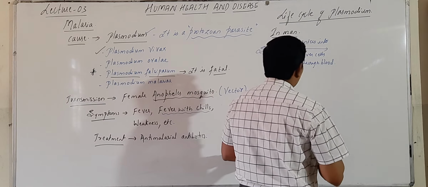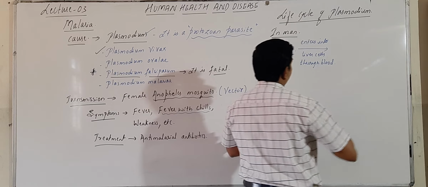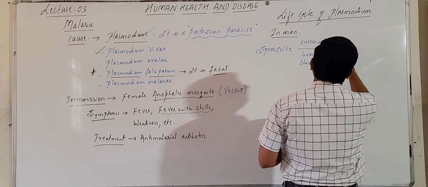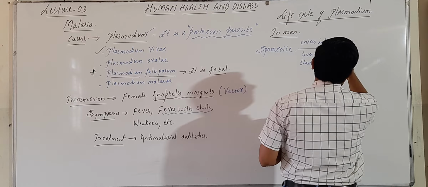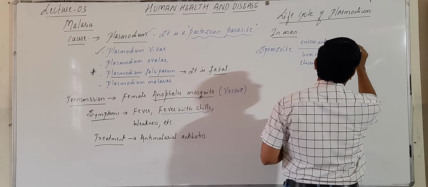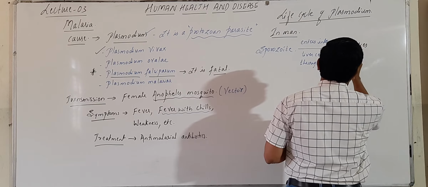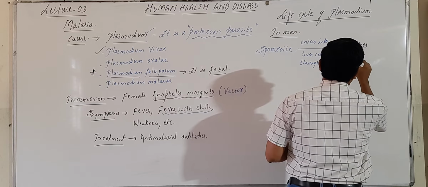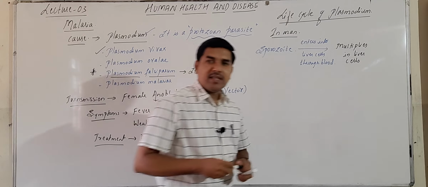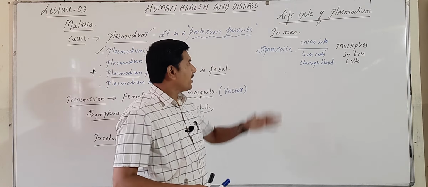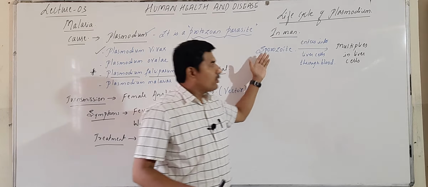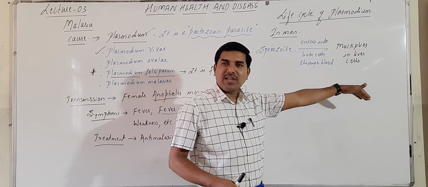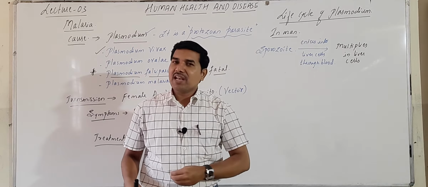Then what happens here? It multiplies in the liver cells. This infective stage, the sporozoites, enters the liver cells through the blood, infects them, multiplies in them, and the liver cells burst out. When the liver cells burst, the pathogens are released back into the blood.